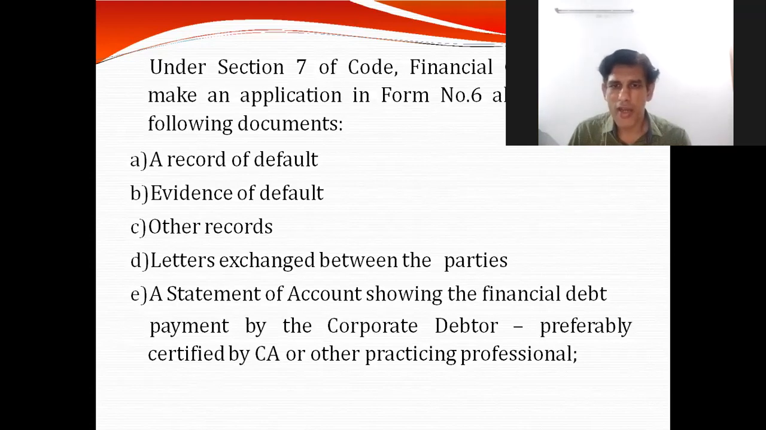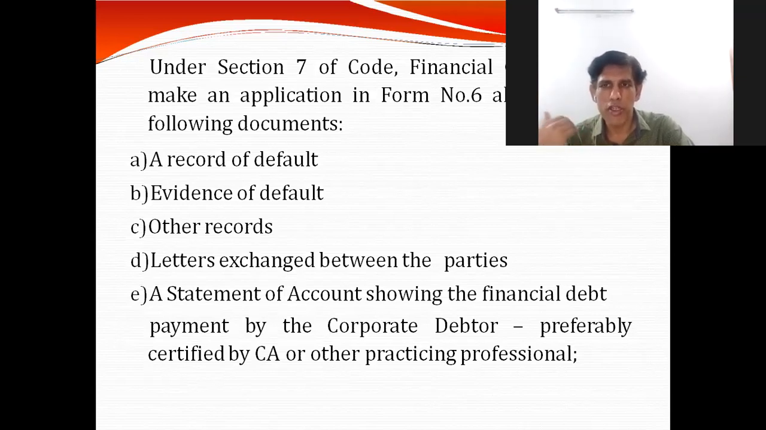So under the section, the financial creditor can make an application in Form number 6 along with the following documents, which will prove the evidence of default, where there's a record of default. So there may be the account ledger, which will show the party has not paid the amount. Evidence of default along with the supporting documents, such as the loan sanction letter of the bank, and along with that sanction letter, all the terms and agreement. Then other records which are essential to prove that there is a default.